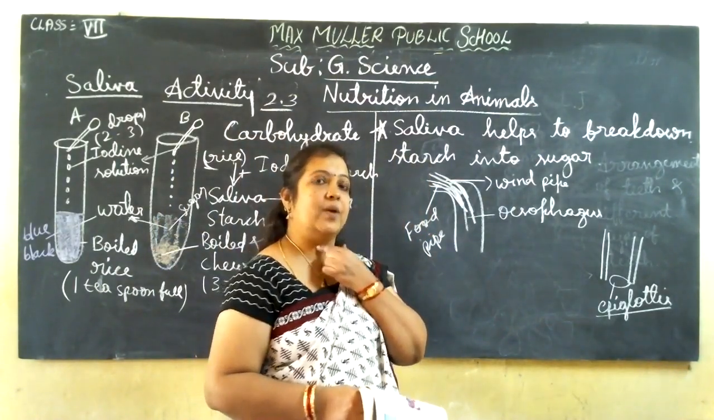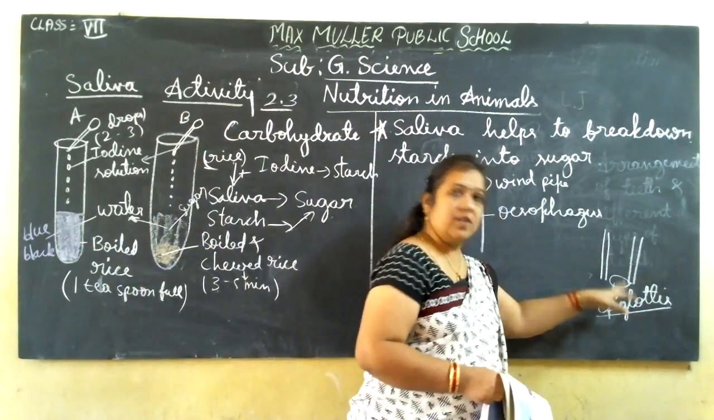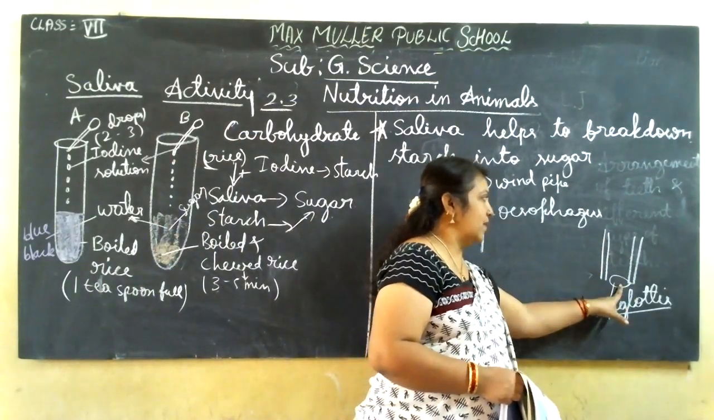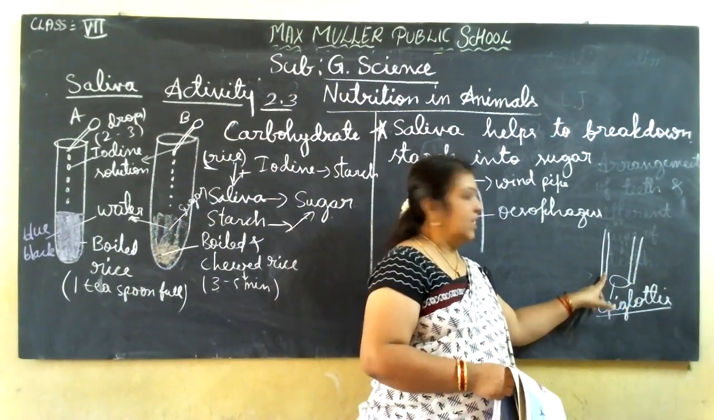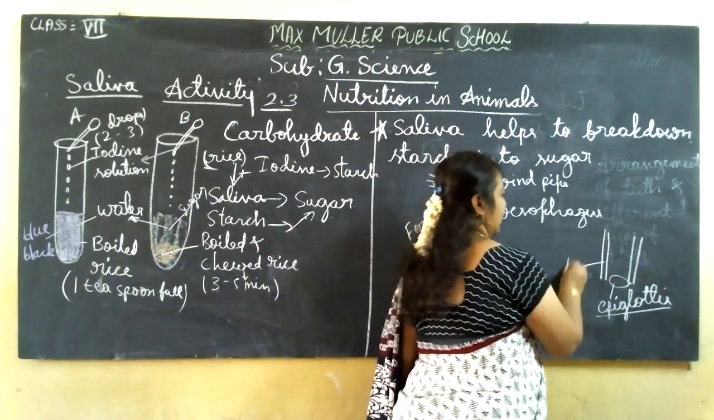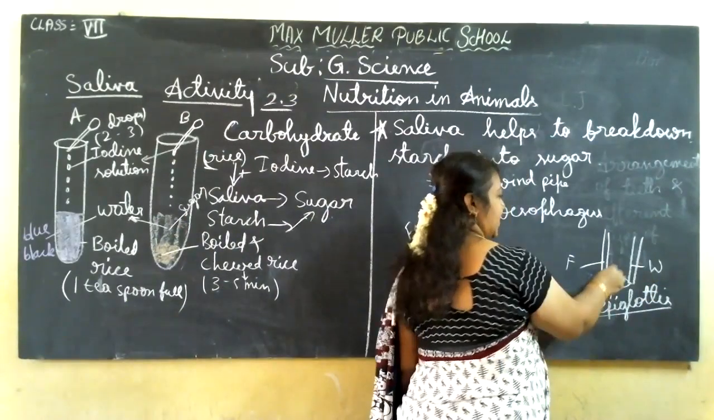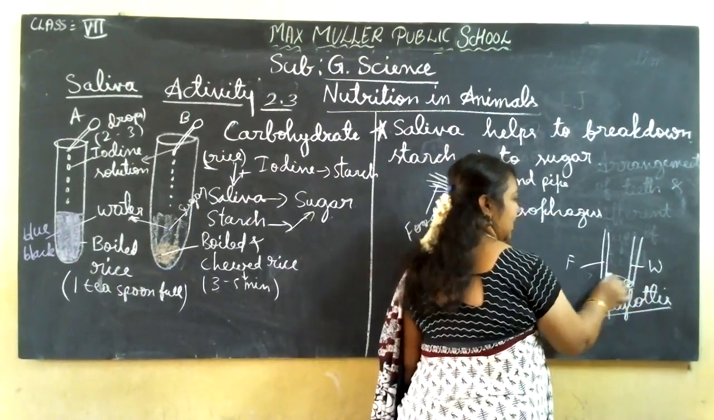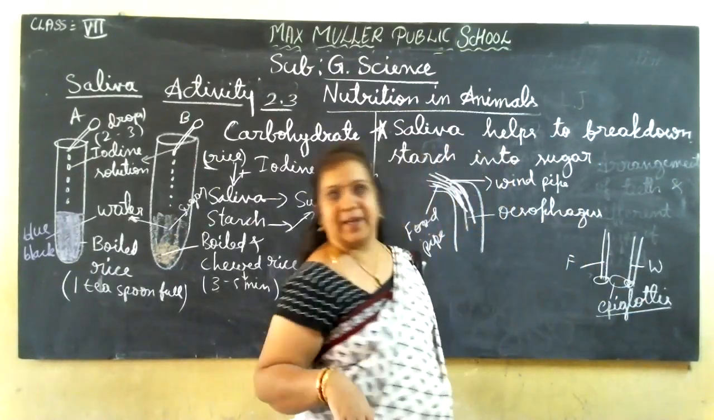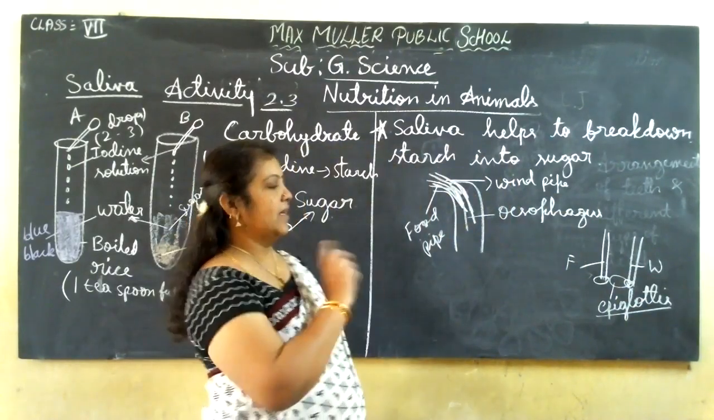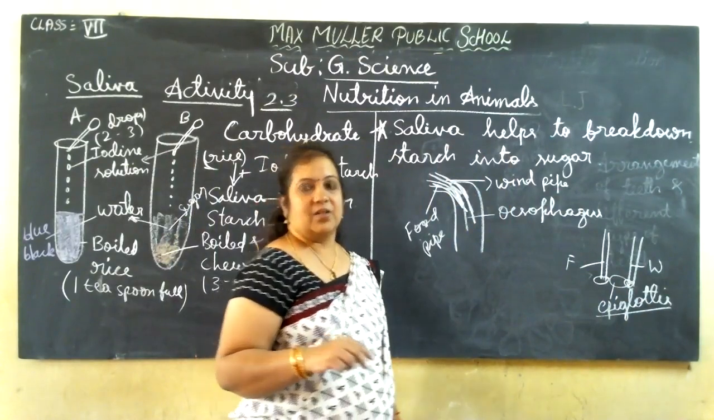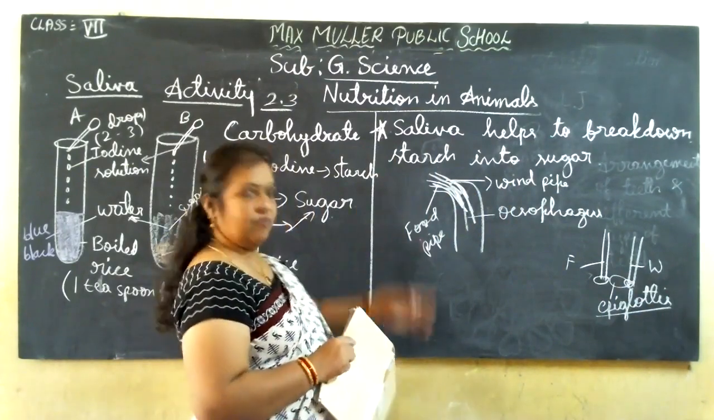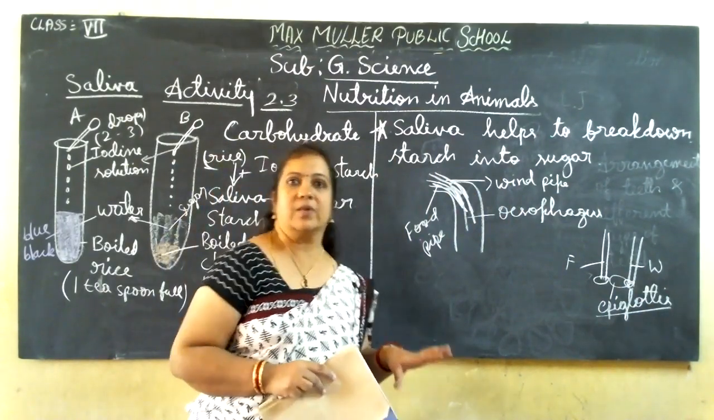What is the reason for the epiglottis? When food and air are both passing towards the esophagus and you are eating, the epiglottis closes one of them. Suppose this is the food pipe and this is the windpipe. When you are eating, the food pipe will be open and the windpipe will be closed. When you are breathing, the food pipe will be closed and the windpipe will be open. That activity is done by the epiglottis. Got it?